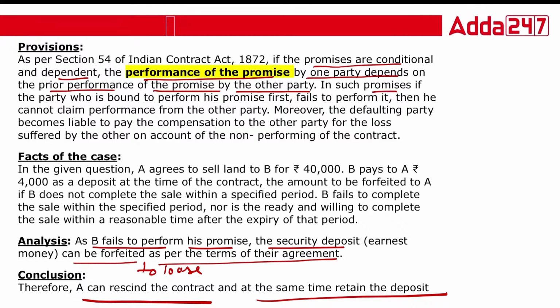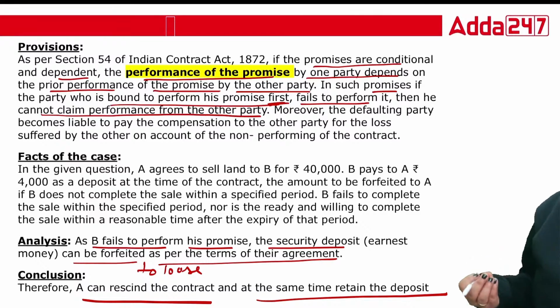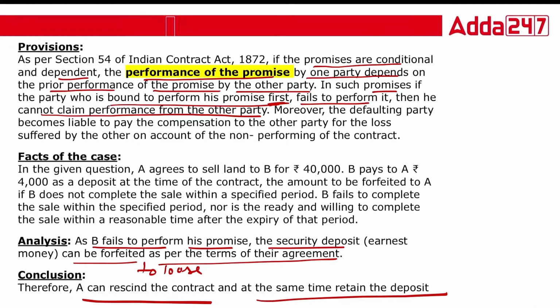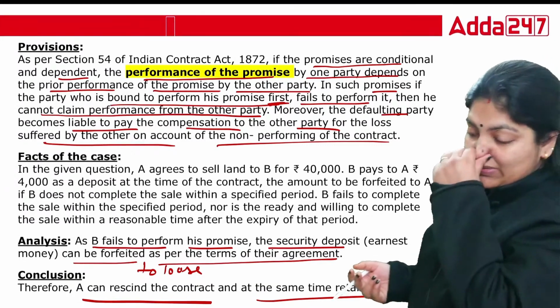If the party who is bound to perform first, it means in a contract one party has to perform the promise first. Suppose he fails to perform, then he cannot claim performance from the other party. Exactly, because in any contract, one party must perform. Moreover, the defaulting party becomes liable to pay compensation to the other for the loss suffered because of the non-performance of the contract. This is important.